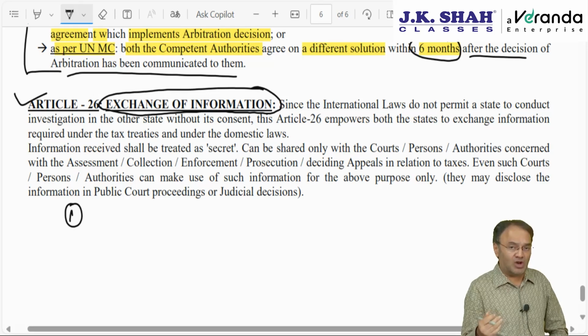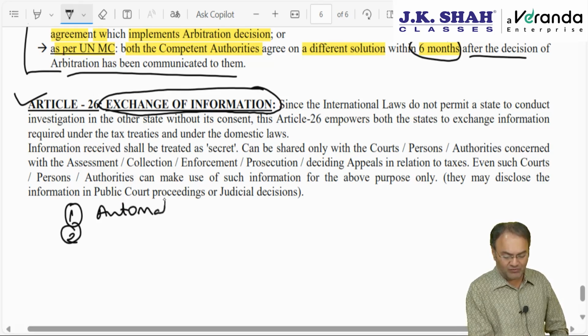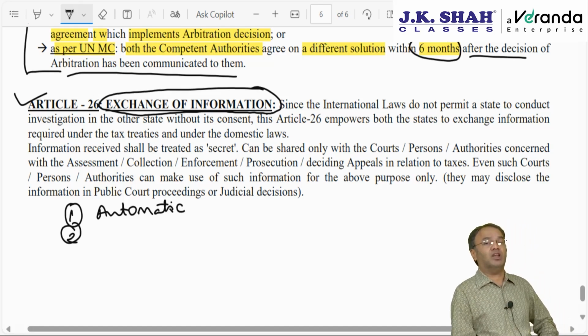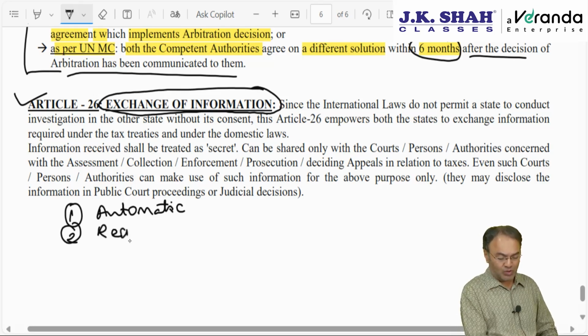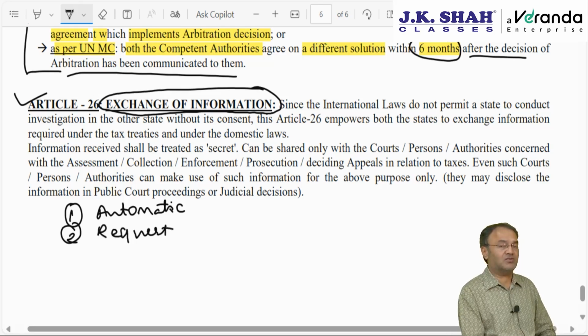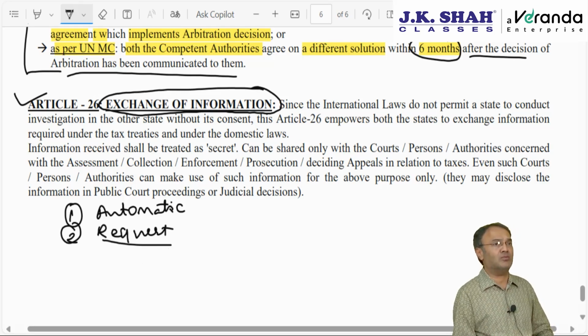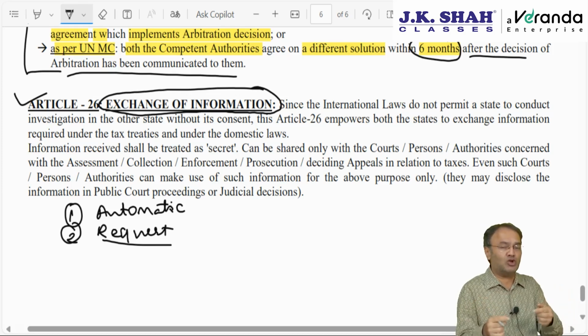However, other information can also be exchanged, but on demand. So whatever information is listed out has to be exchanged under an automatic route, automatically, without requesting or asking for it. But for any other information not covered under the automatic route, one country can specifically make a request under the request route. Then article 26 will further clarify the mode of request and the mode of sharing information. Information will be shared by email, WhatsApp, Telegram, phone call, fax, telex, or sent by post, on pen drive, soft copy, hard copy. Everything would be pre-decided.